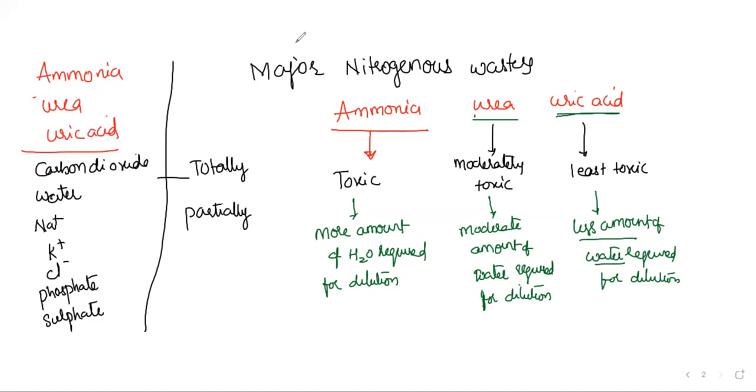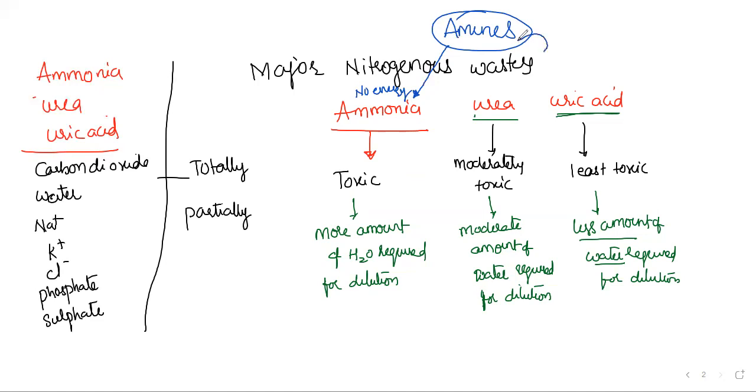One more interesting thing we have seen earlier: whatever the excretory waste material, the story starts from amine. For the conversion of amines into ammonia, no energy is required.